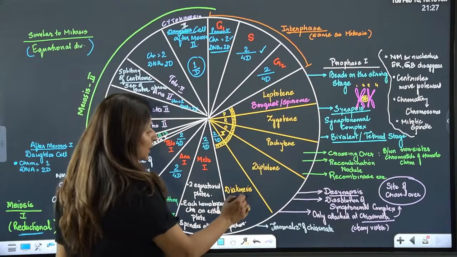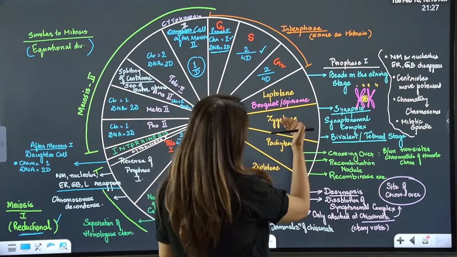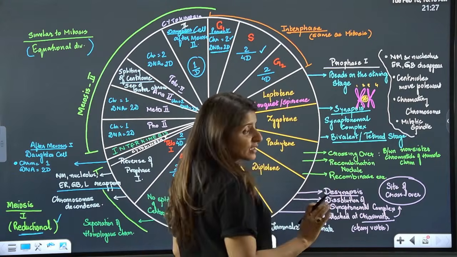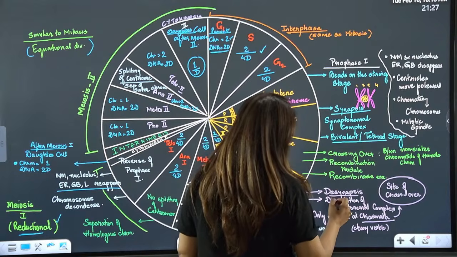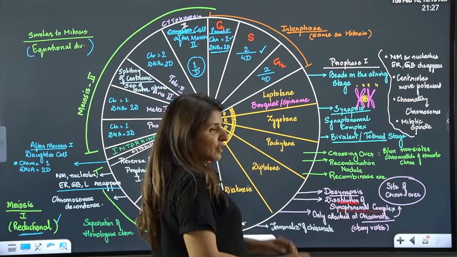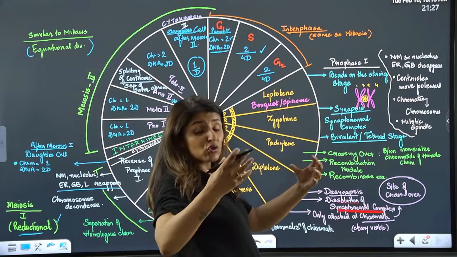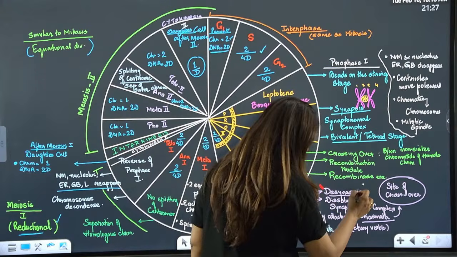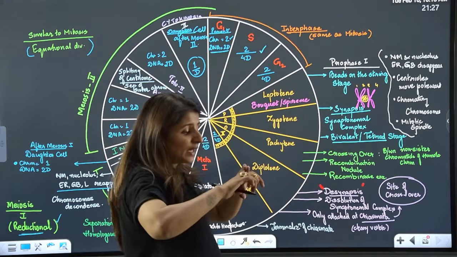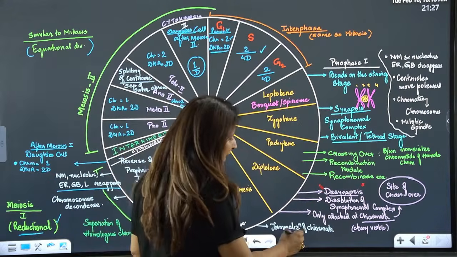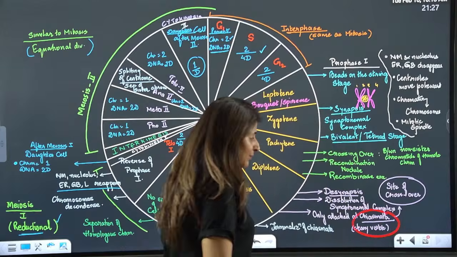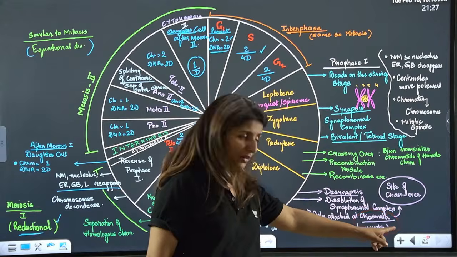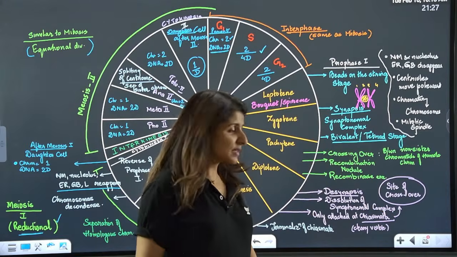Are we clear? Right? Then coming on to diplotene. Diplotene is the opposite of zygotene. So here the chromosomes were brought together by synaptonemal complex and this is known as synapsis. So in diplotene, there will be dissolution of synaptonemal complex. When the complex dissolves, the two homologous chromosomes will try to run away from each other as if they never wanted to come together. So this is called desynapsis. And they will only remain attached at the point of crossing over, and that attachment is known as chiasmata. Chiasmata is an X-shaped structure which is the site of crossover where they are still attached. Please tell me these points are clear.